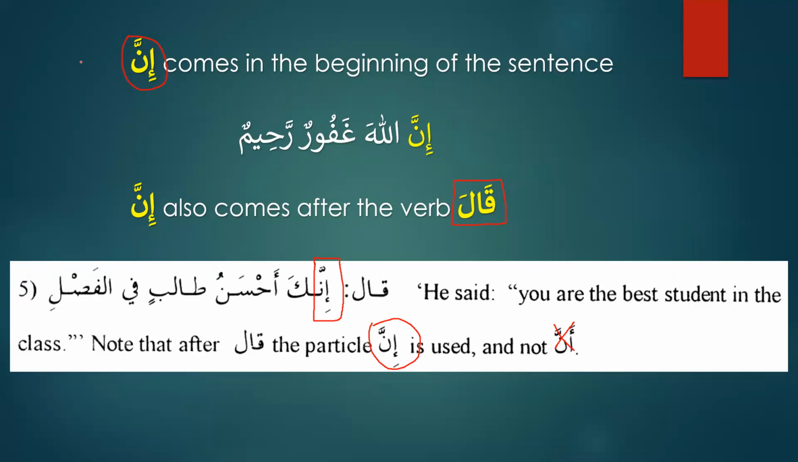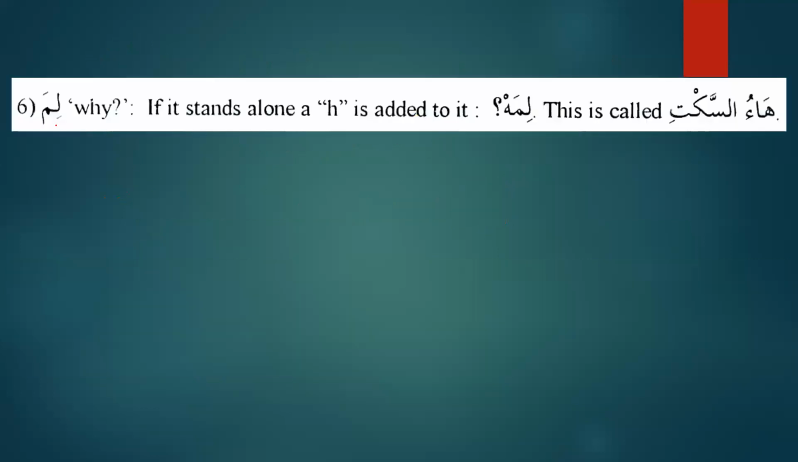Number one, it comes in the beginning of the sentence, and number two, it comes after the verb qala. And let me repeat again, it's not only restricted to qala, only the past tense. It can be the past tense, it can be the present tense. Lima means why.